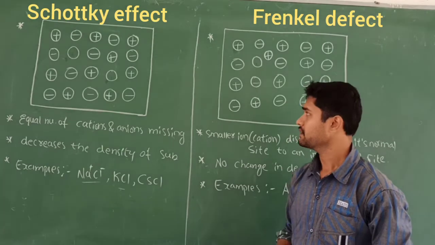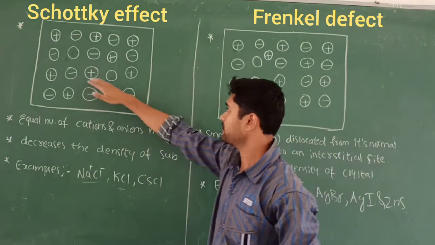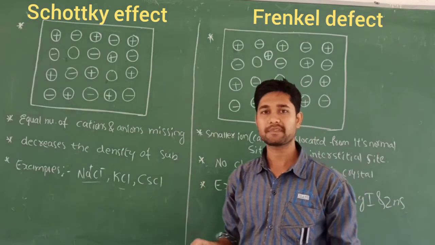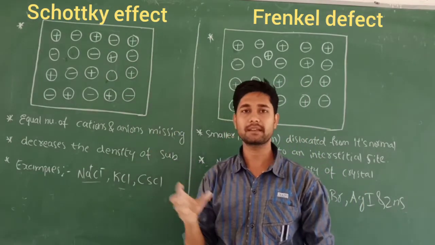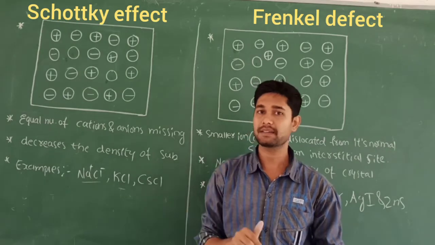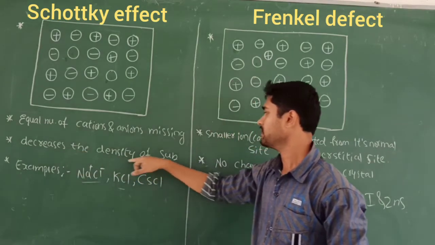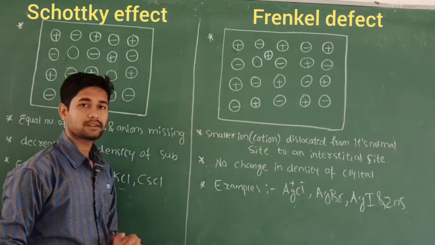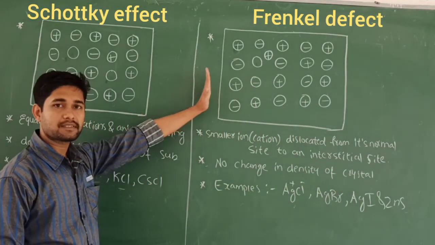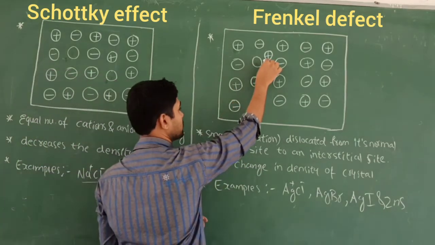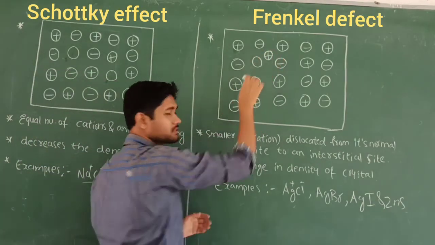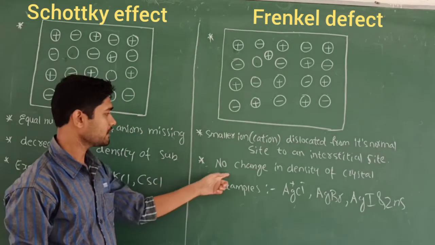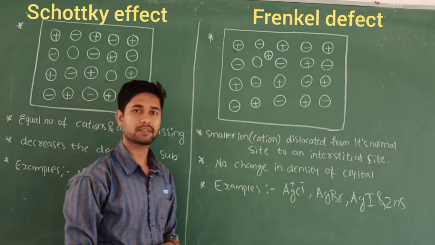And the second difference. When an equal number of cations and anions are missing, what happens? The mass of the crystal decreases. When the mass decreases, the density of the substance also decreases. But what about this one? Here the mass will remain the same. Why? Because it has just dislocated from this position to this position, which means the remaining number of cations and anions will be in the same ratio, right? So that's why there is no change in the density of the crystal.